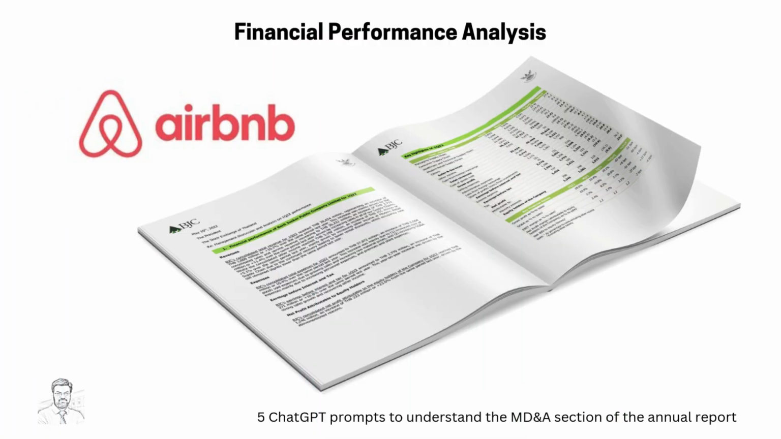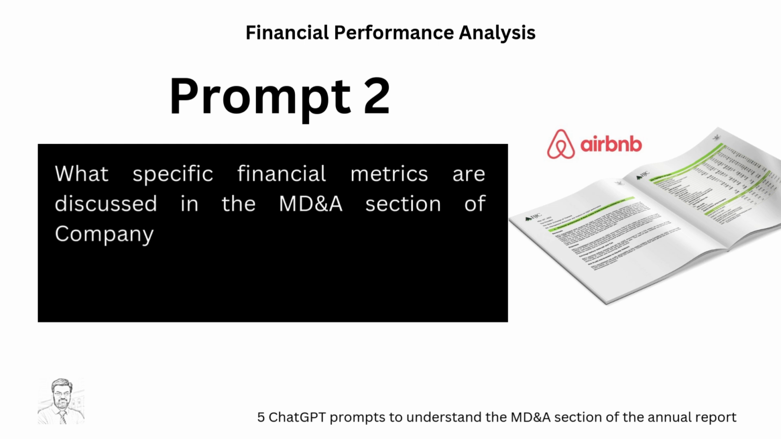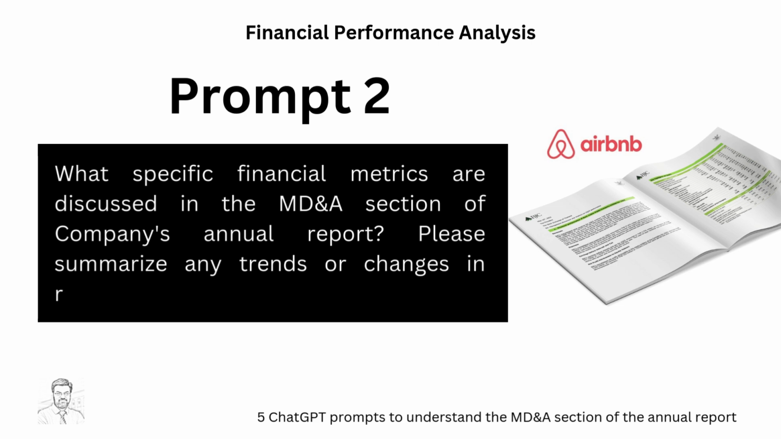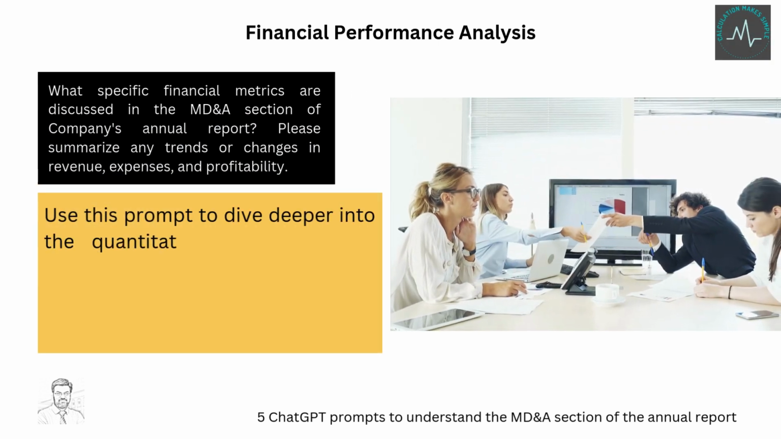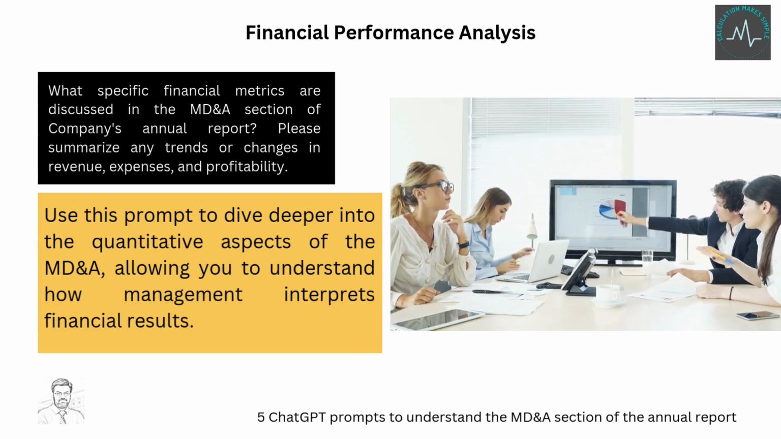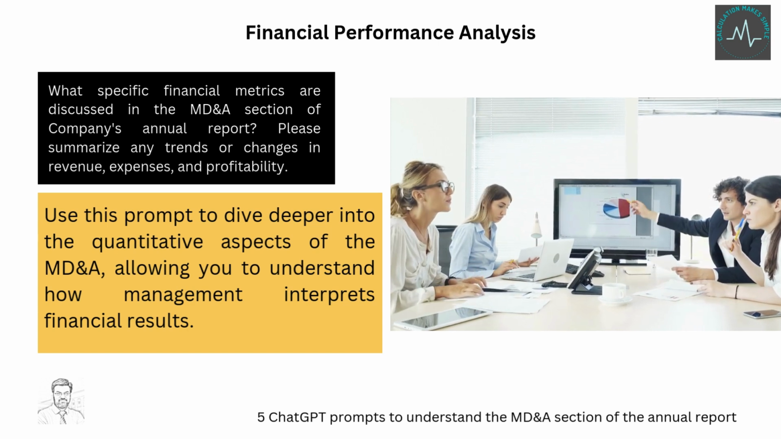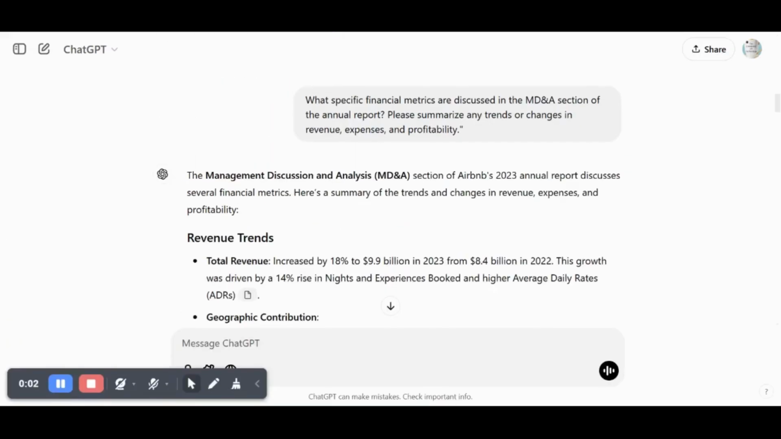Next we do financial performance analysis using ChatGPT. The prompt is, what specific financial metrics are discussed in the MD&A section of the annual report? Please summarize any trends or changes in revenue, expenses, and profitability. Use this prompt to dive deeper into the quantitative aspects of the MD&A, allowing you to understand how management interprets financial results. Now we inserted this prompt, and look how ChatGPT replies.